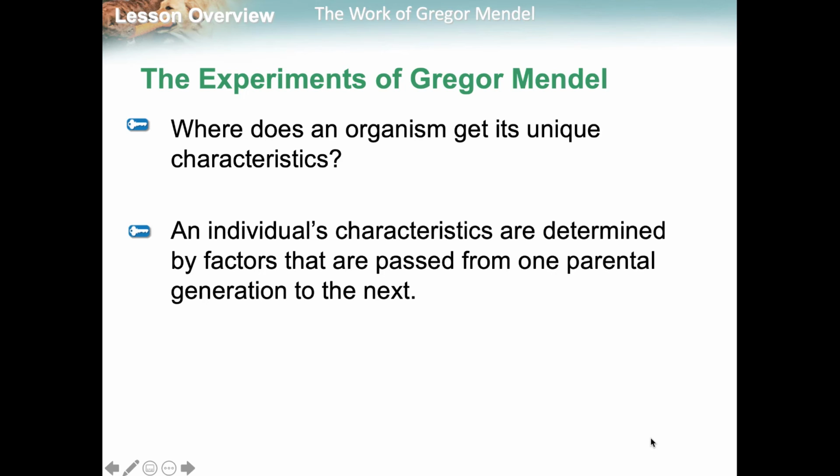Today we're going to go over topic 19, which is all about Gregor Mendel and his genetics. So, where does an organism get its unique characteristics? It gets them from its parents' genes, who get them from their parents' genes, and their parents' genes, and so on and so forth. So, they're all passed down from one parental generation to the next.